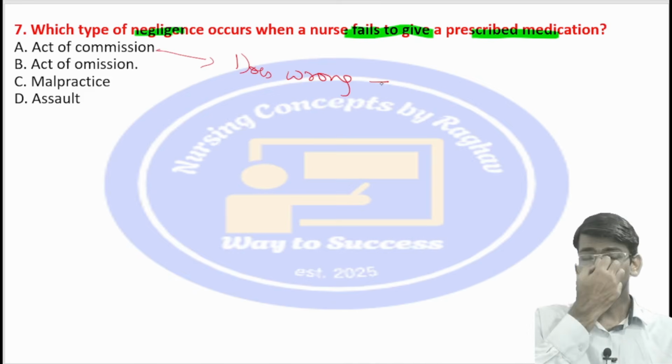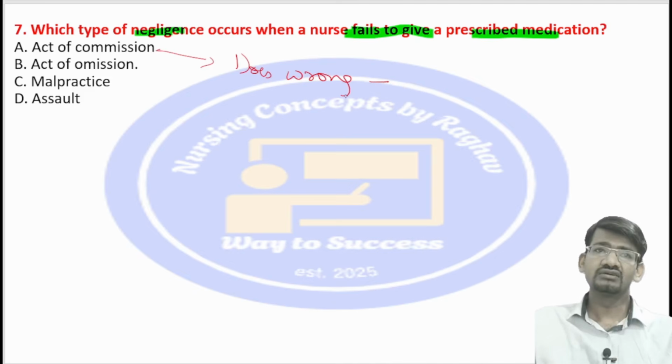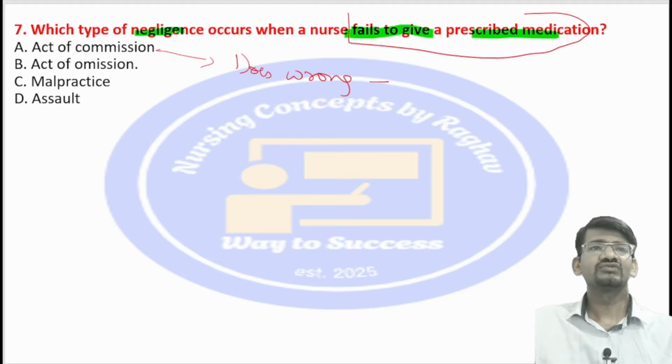So she does the wrong thing or the wrong action. Here, what is it? He fails to give the prescribed medication.